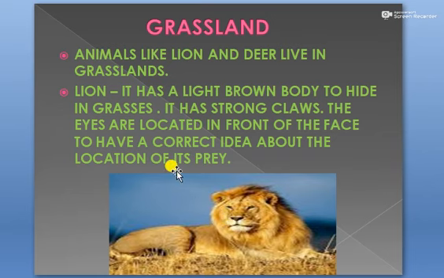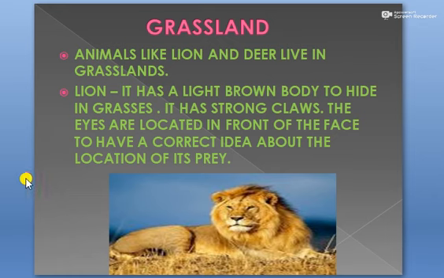So that the lion could locate its prey easily. अपने शिकार को वो आसानी से देख सके. इसलिए जो दोनों आईज होती हैं लॉयन की वो फ्रंट साइड ऑफ द फेस लोकेटेड होती हैं. So these are the adaptations in lion for survival in grasslands.